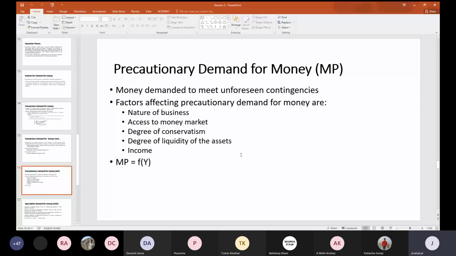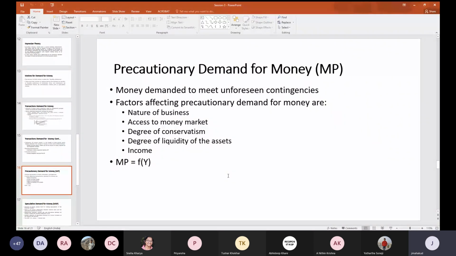Can you tell me what you mean by the nature of the business? Anybody can guess? So the risk involved in the business: if the business is prone to failure, then the precautionary demand will be high. Good. Okay. So the riskiness or nature of the business will have an impact on the precautionary demand.